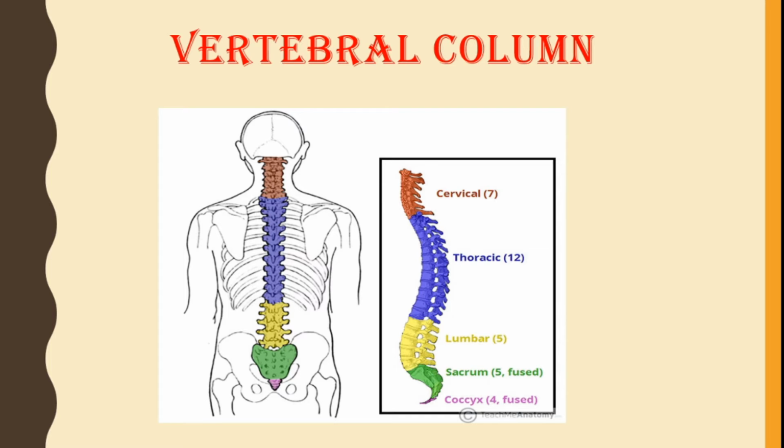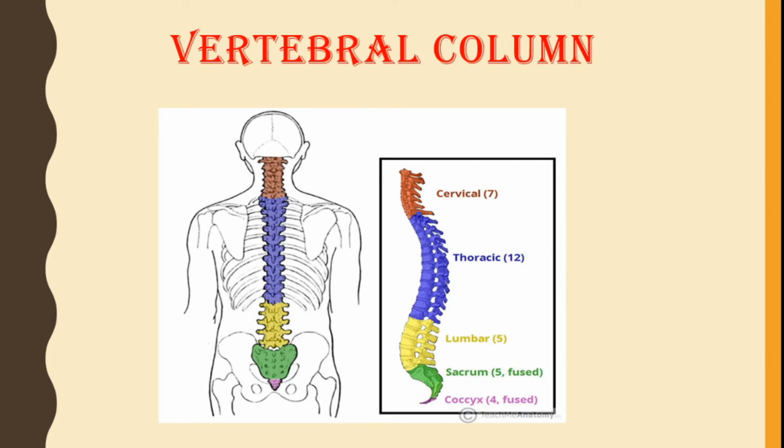Now these bones have different functions. Like the first cervical vertebra is called atlas, the second vertebra is called axis, and the remaining 5 neck vertebrae do not have any special name, and this is present where the spinal cord starts. Next, thoracic vertebrae have a long neural spine which is directed backward.